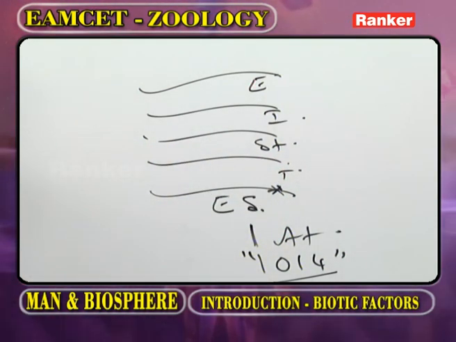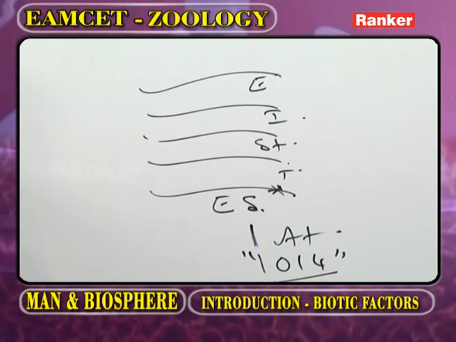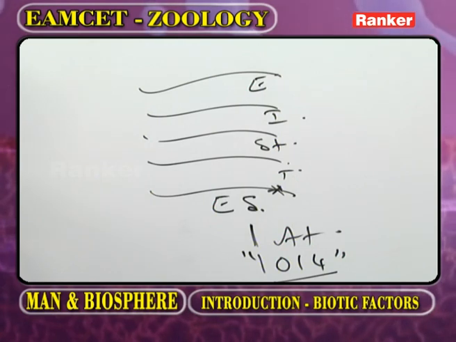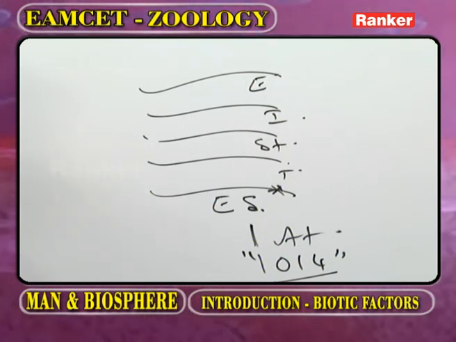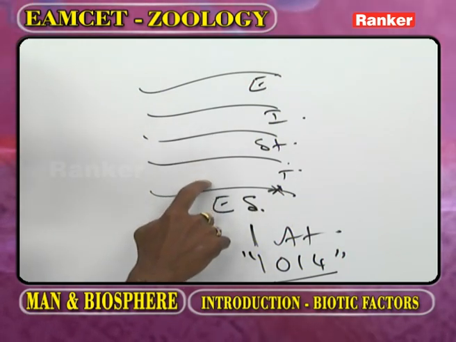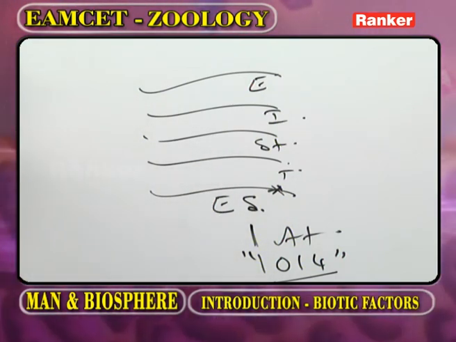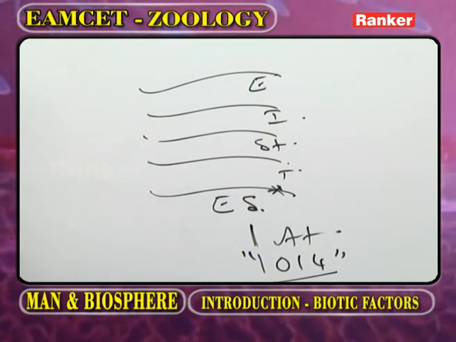Now here the assertion: Troposphere is the densest and most turbulent layer of the atmosphere, because most of the atmospheric phenomena, almost all components of atmosphere, are present in the troposphere. So A and R are correct. R explains the A. Now we go for the next question.